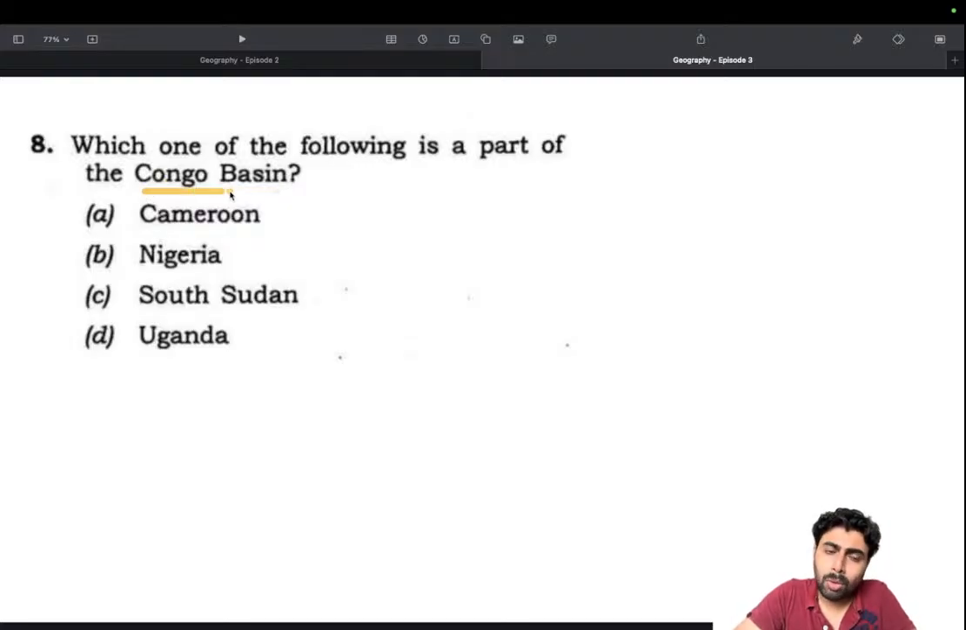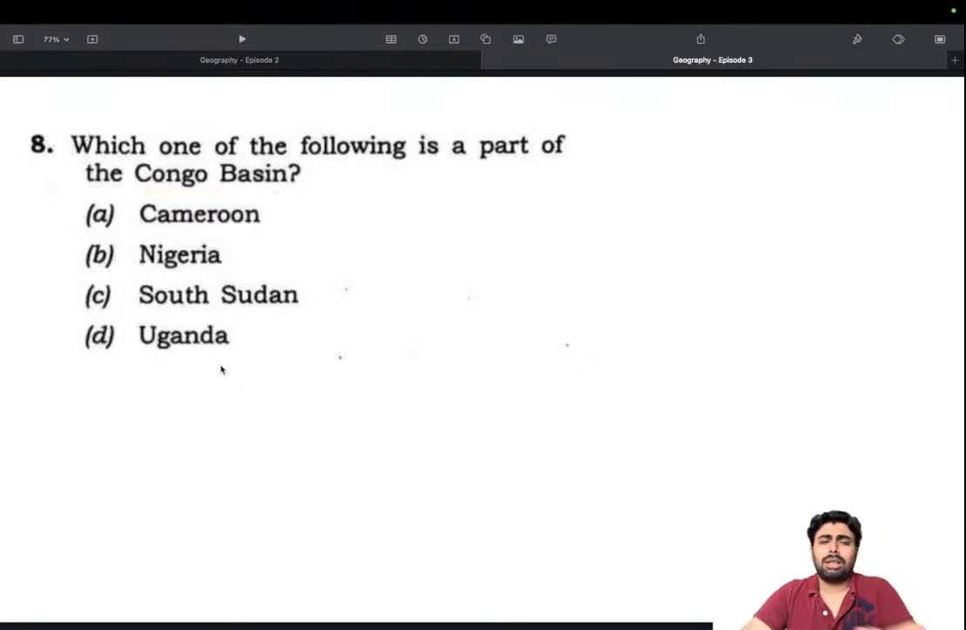So the question about the Congo Basin is very much in the news, and repeatedly asked by UPSC. I think in 23 it was asked, 24 also it was asked. I think 25 I don't remember. In 24 also a Congo Basin based question was asked. So you need to know. This is where it is slightly on the trickier side.